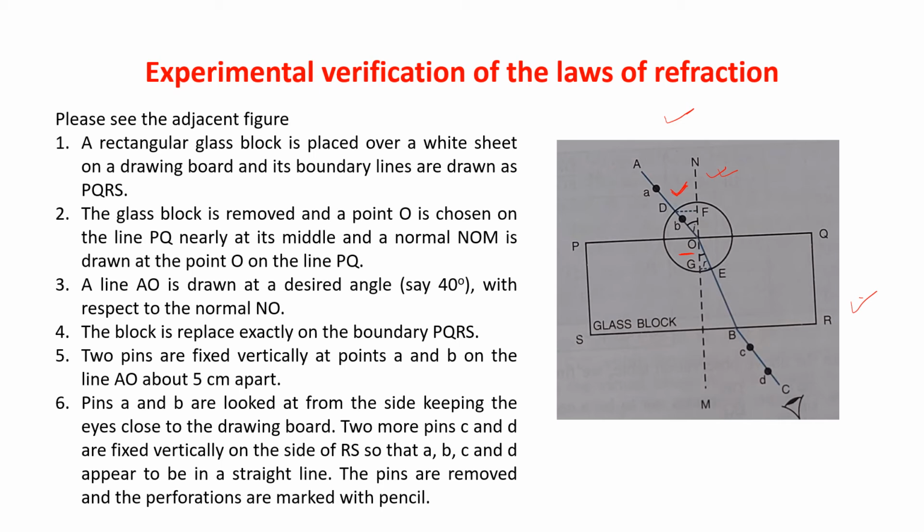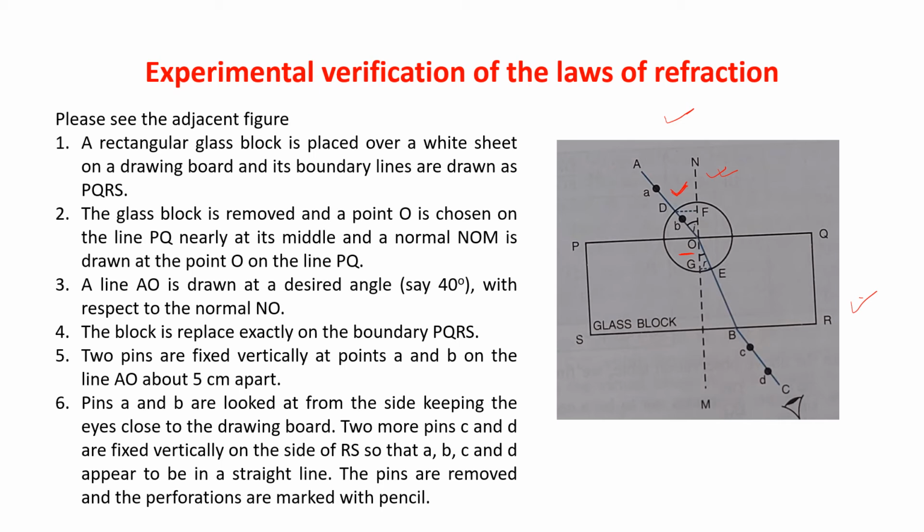Clear? Now again, the block is replaced exactly on the boundary PQRS. After drawing the line with the angle I is 40 degree, again you place the rectangular glass block PQRS just over the line.